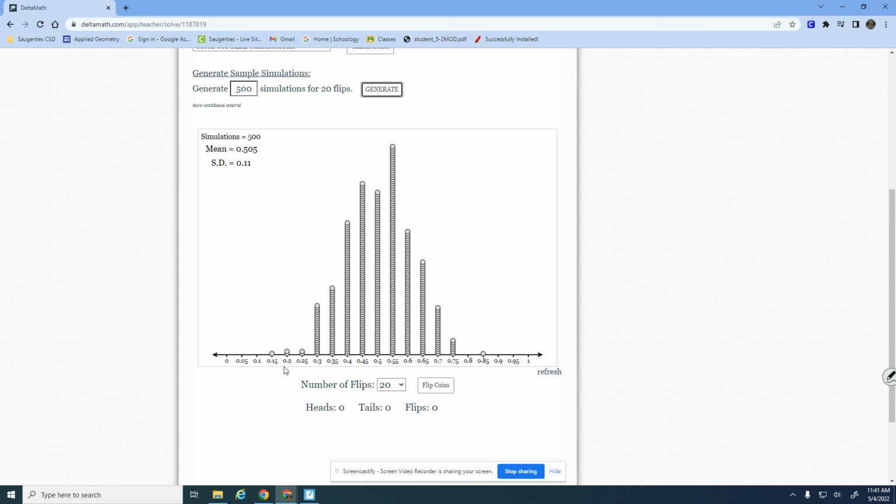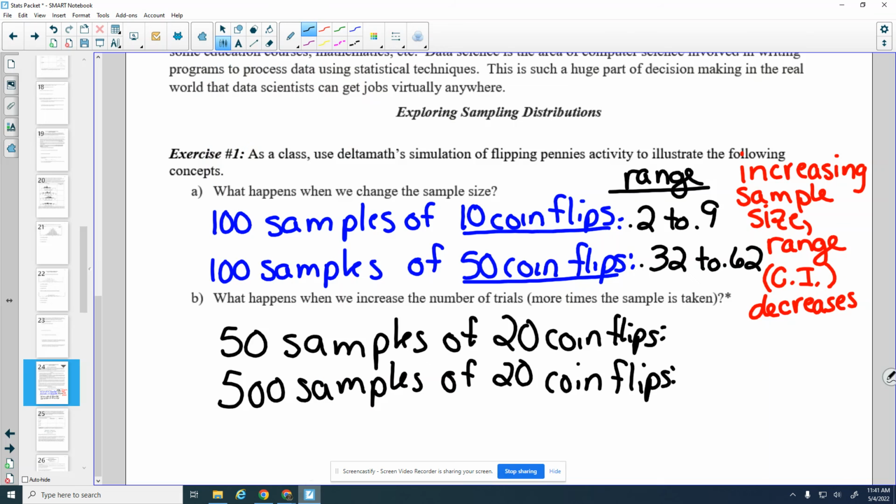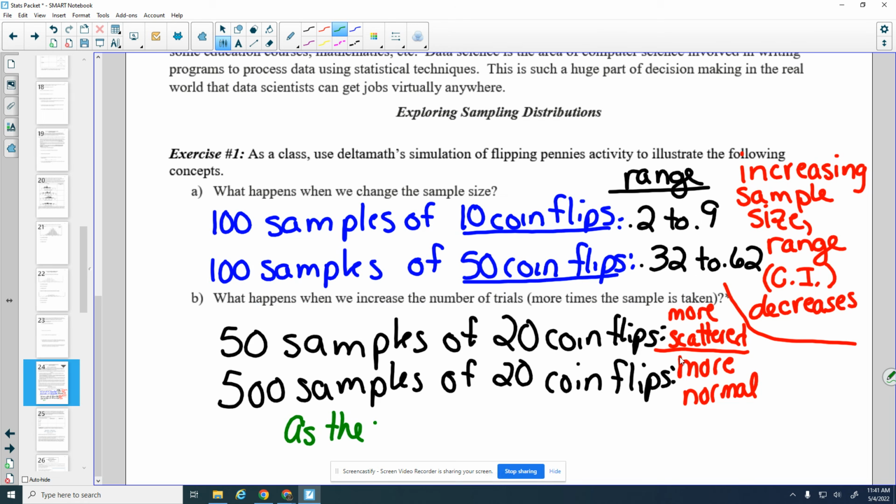So if we come back over here, we could say here it was more normal. And this one was a little more scattered. Okay, still approximately normal, but the one with more samples, it gets more like that normal curve. Okay, so that's for more samples, or as the number of samples increases.